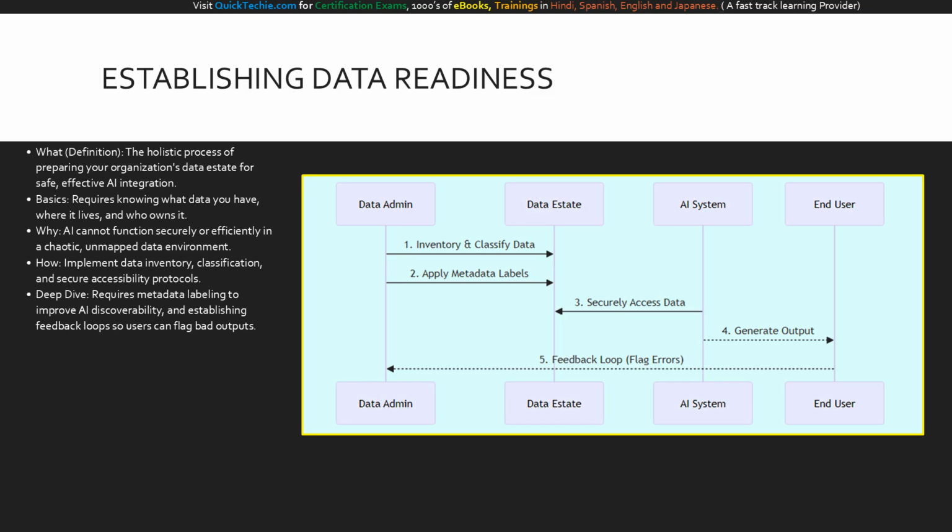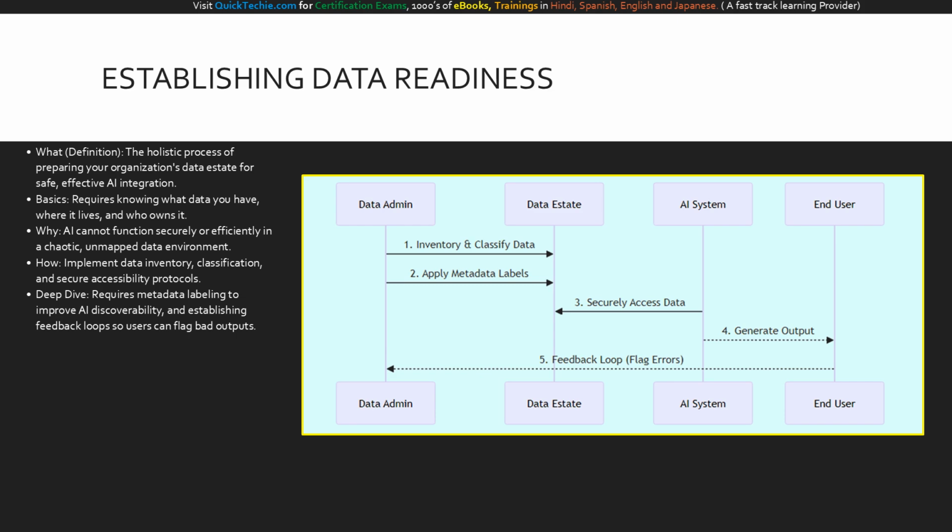Understanding data types, quality, and representation leads us to action, establishing data readiness. What is data readiness? It is the holistic, operational process of preparing your data estate so AI can actually use it safely. The basics mean you must know exactly what data you have, where it lives, and how it is used. Why do we do this? Because deploying an advanced AI into a chaotic, unmapped data environment is a recipe for disaster and data leakage.